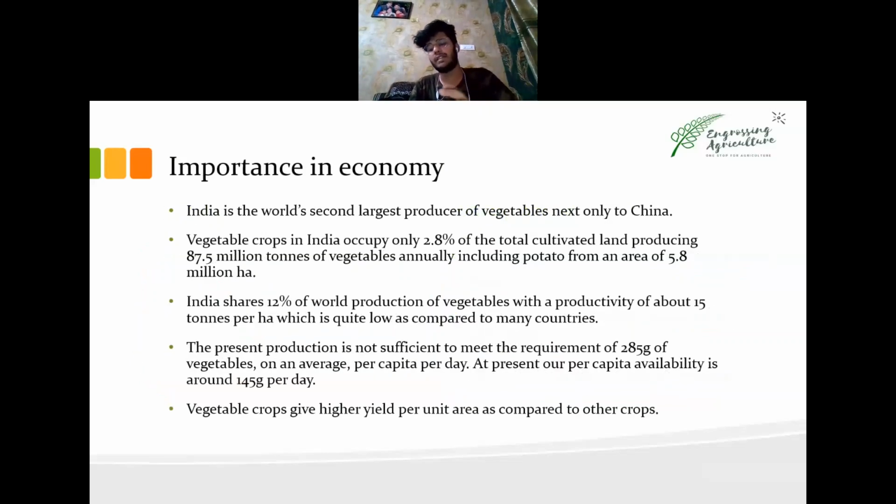Next, we have importance in economy. Olericulture in India is not at that developed stage, but still the production is second highest in the world.